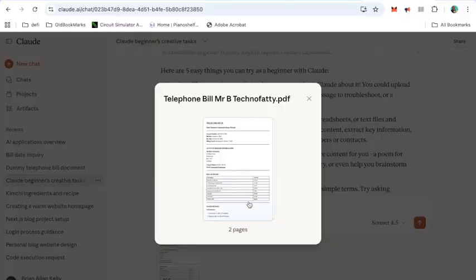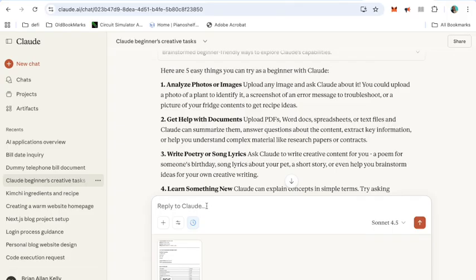And it's a PDF, so it's got 2 pages on it. It tells you all about it. You've seen phone bills before, right? So I can ask it any questions about this document that it's never seen before, and hopefully it can answer the questions, fingers crossed.